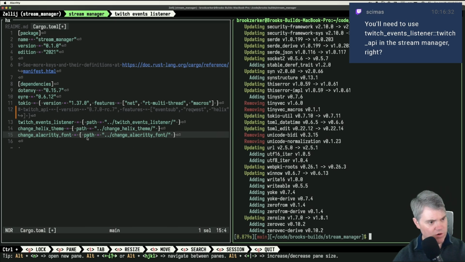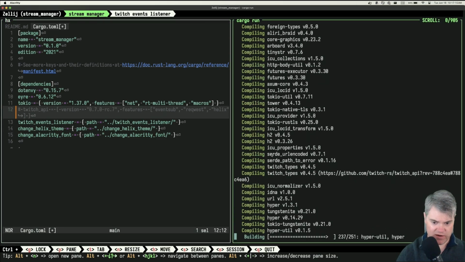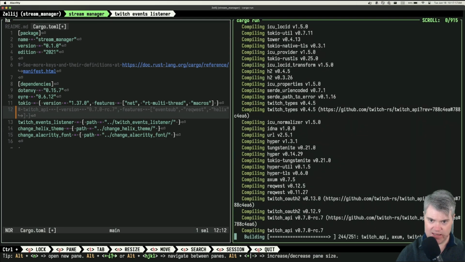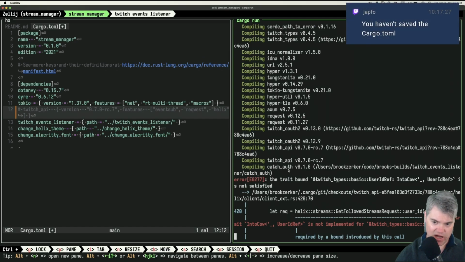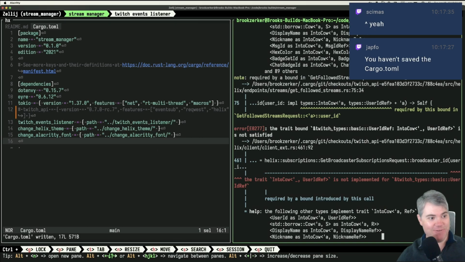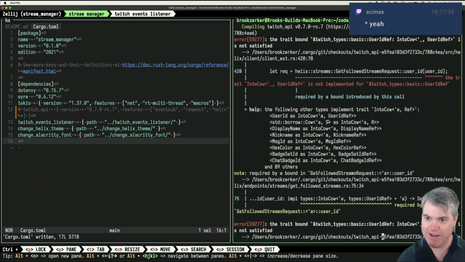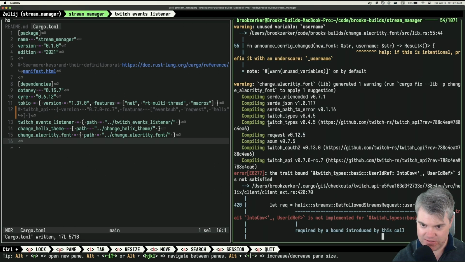Why is that working still when I've removed it from here? Like, shouldn't I have, like, could not find Twitch API or something like that? That just feels weird. Okay, compiling catch auth. Oh, from Twitch events listener, catch auth, and doing that. Okay. I haven't saved this file. Okay. Well, that was true. I did not save the file. Thank you, Japfo, for that. Why are you still yelling at me? Now it's compiling. Yeah, look at that.